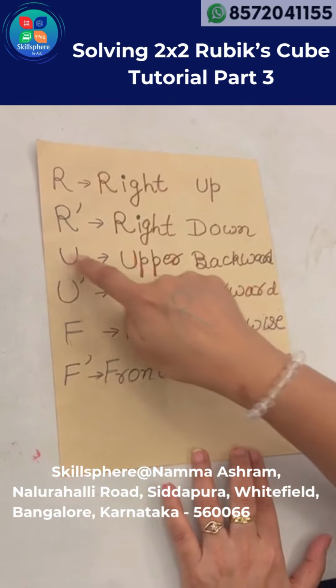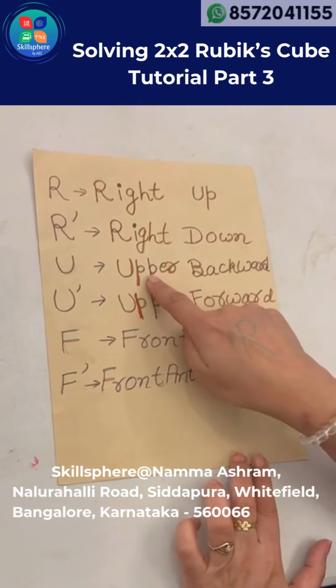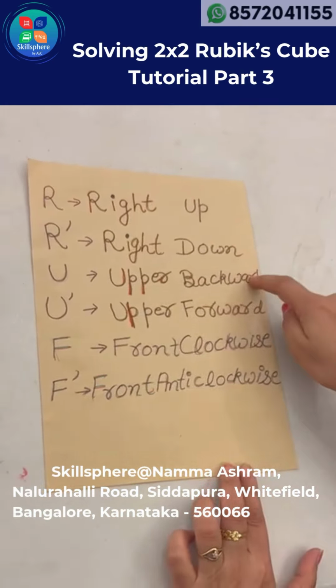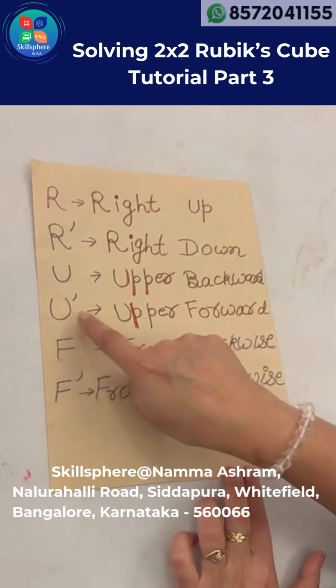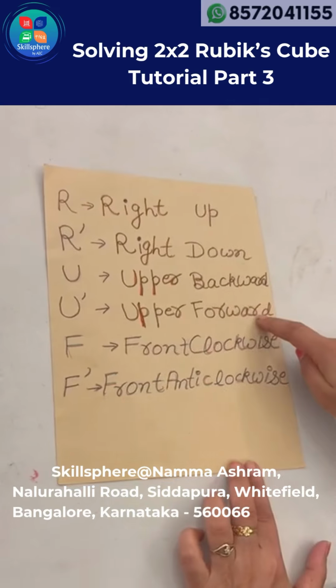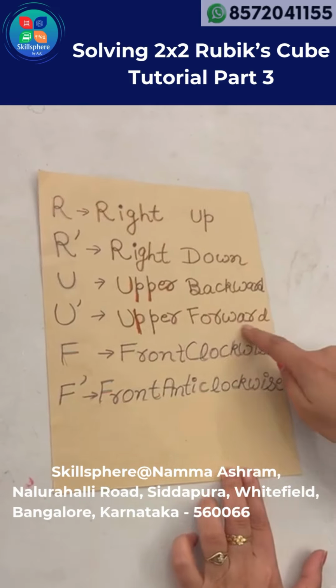So U is generally taken for upper layer. Upper, backward. U prime, upper, forward. U prime means upper, forward. We'll move the upper layer in the forward direction.